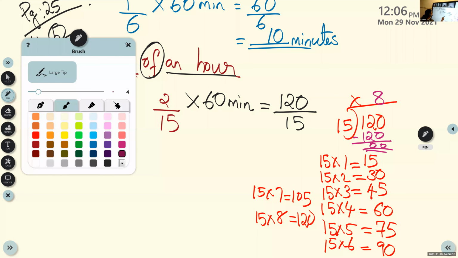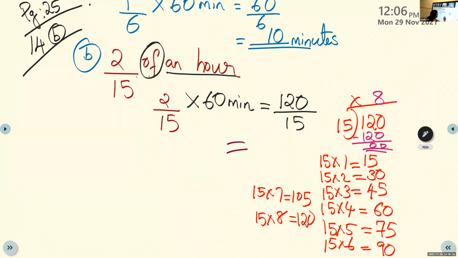Okay, so here children, we got the answer 8. 8 what? 8 minutes. Okay, so 2 by 15 of an hour. See children, here we don't know the table of 15. So what you have to do? You have to multiply and find out 15 times 1, 15 times 2, 15 times which number is 120. So what is that answer? 8 minutes.